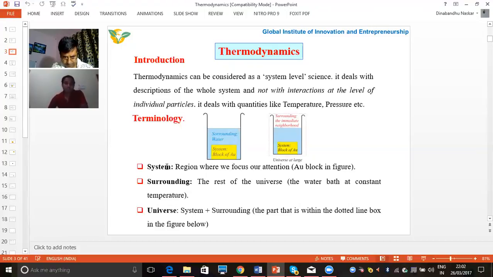First of all, the system. A system is a region where we focus our attention for the study. In this example, you can see this block of Au. This is the system where we will focus our study, but in the surroundings of this block of Au, there is water. This water is considered as the surroundings, and this Au block is considered as the system. When we combine these two, the block of Au and the surroundings, it becomes the complete universe. So from this discussion, we can say that the universe is the combination of the system and surroundings. Coming to the next slide.